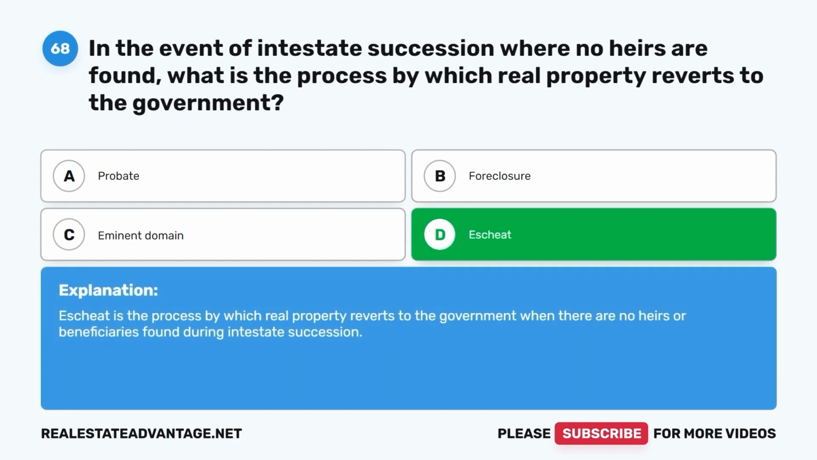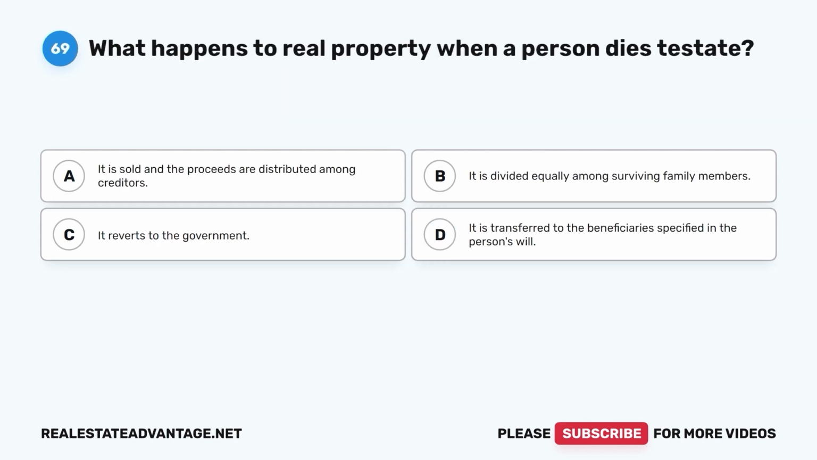Escheat. Escheat is the process by which real property reverts to the government when there are no heirs or beneficiaries found during intestate succession. Question 69. What happens to real property when a person dies testate?